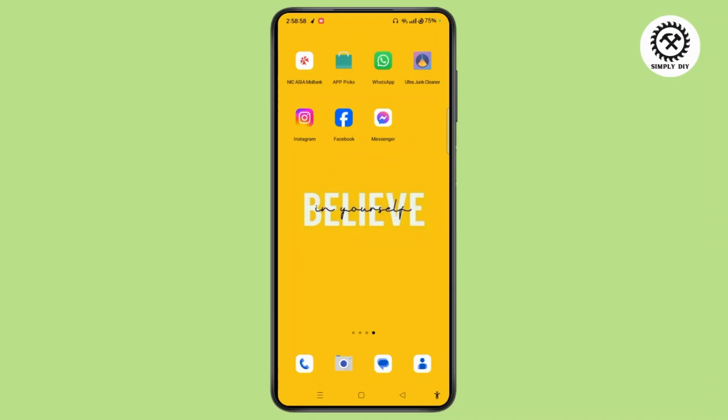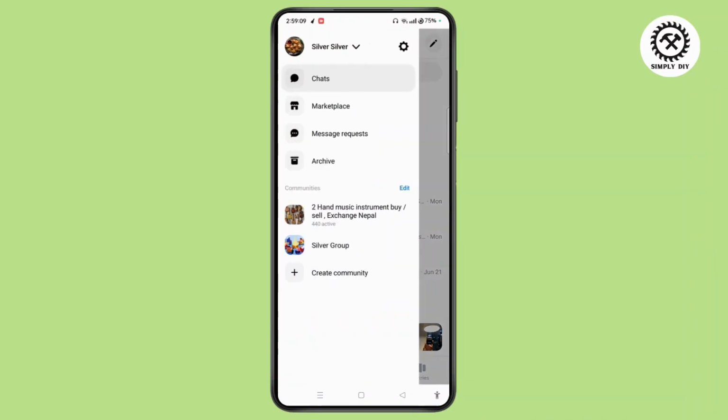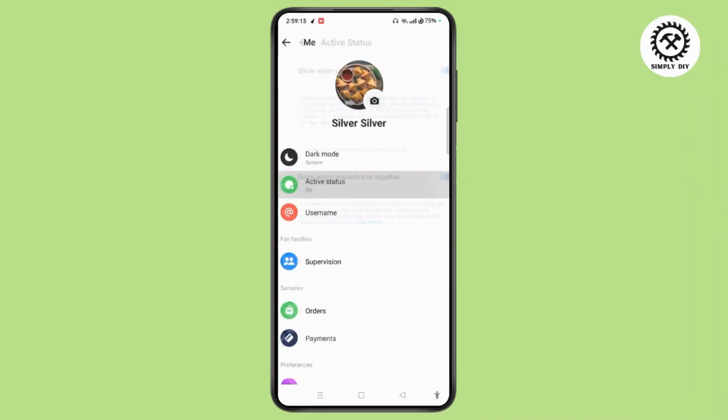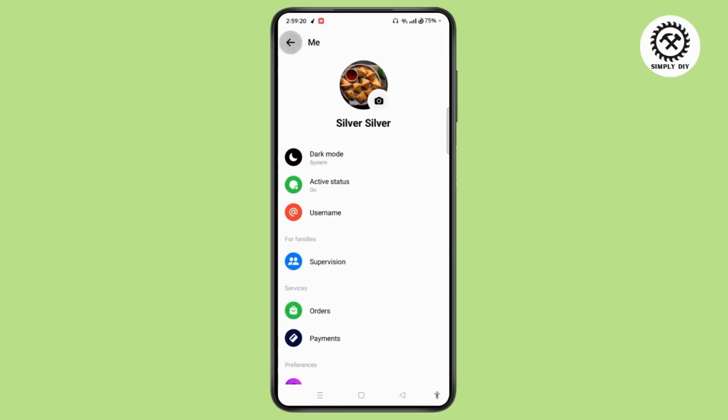First, launch the Facebook Messenger app on a device. The first step is to turn on the active status of your Facebook Messenger. To do that, tap the three-line icon at the top left corner of the screen. Tap the gear icon at the top right corner of the screen. Tap active status and toggle on the button so that it will show when you are active. Now come back to the home screen.